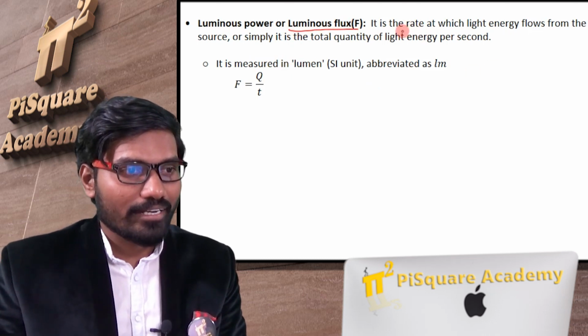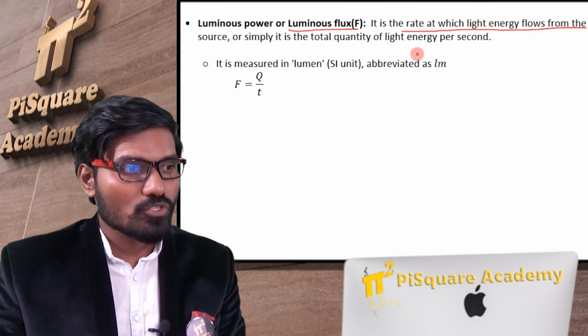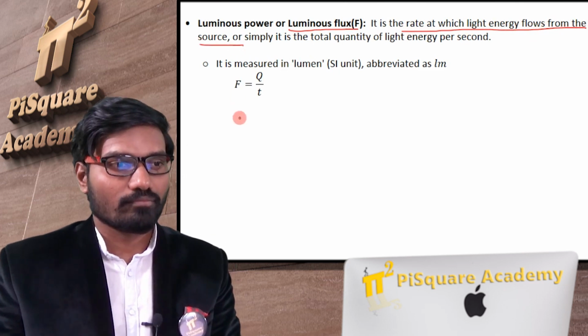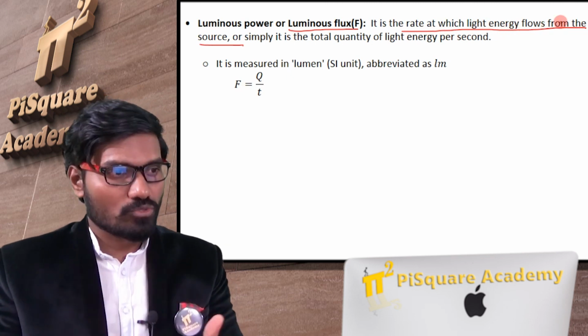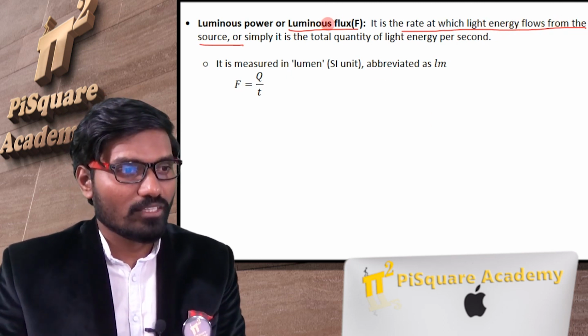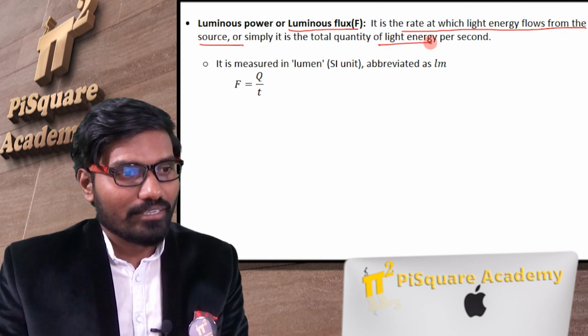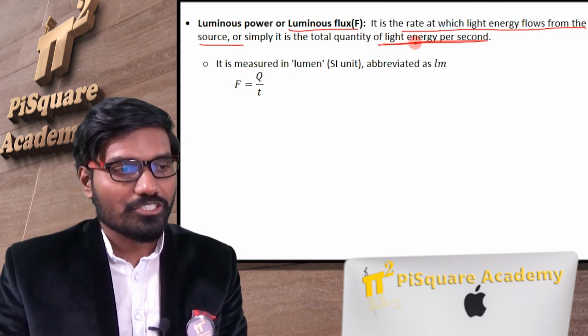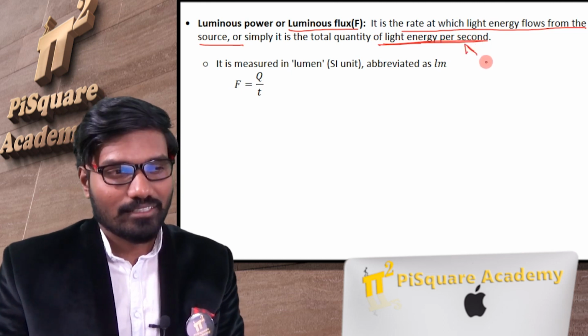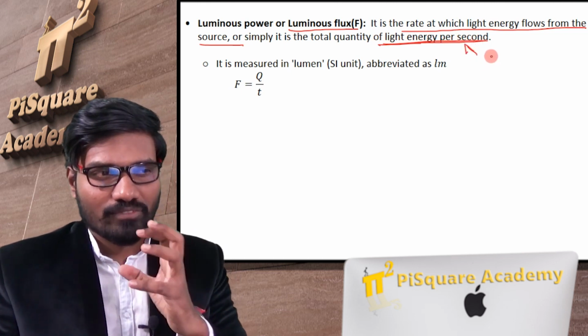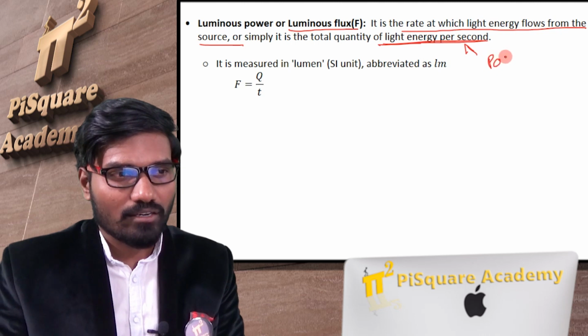It is the rate at which energy flows from the source. That's what luminous flux is: simply light energy per second. Energy per second is somewhat familiar to power.